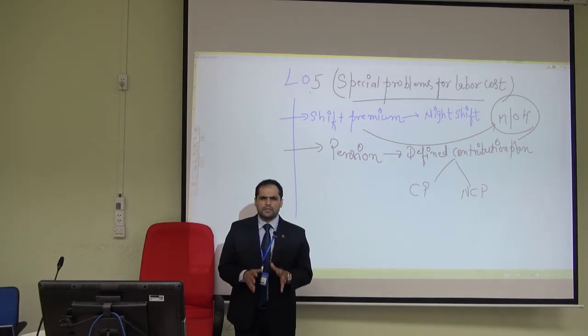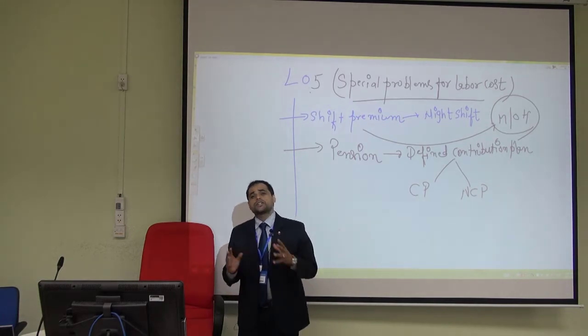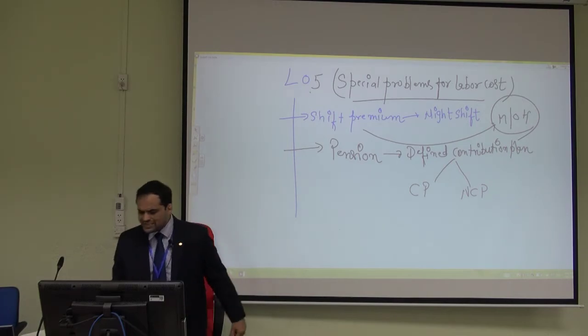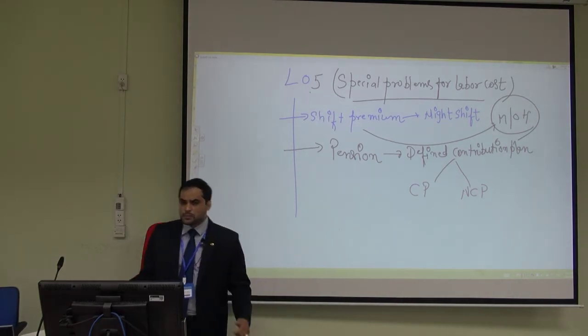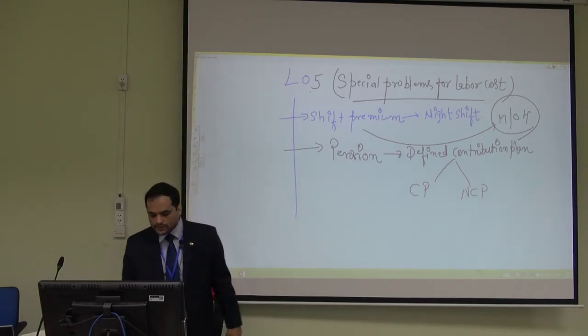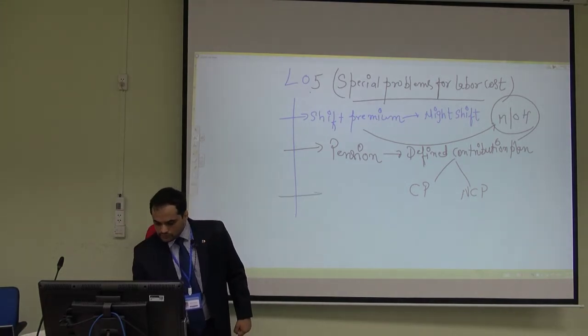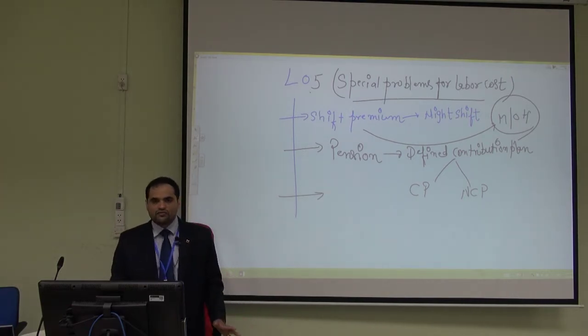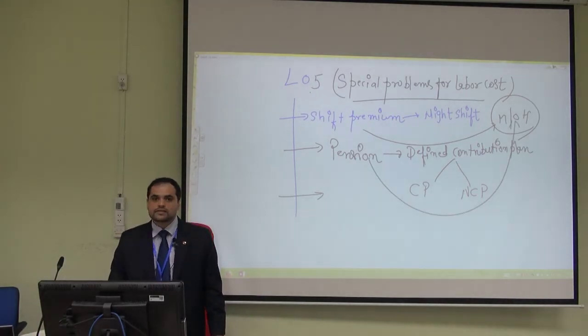It depends on the company regulations and countries' regulations as well. In some countries we call it employee provident fund or EPF, or superannuation, something like that. So that's all about the pension, and of course pension is also your manufacturing overheads.